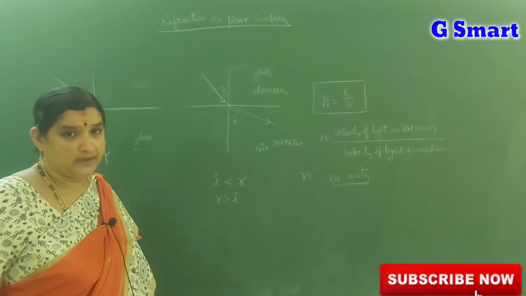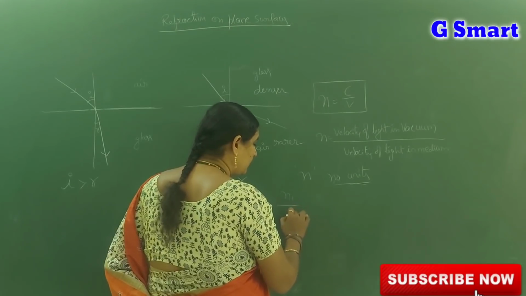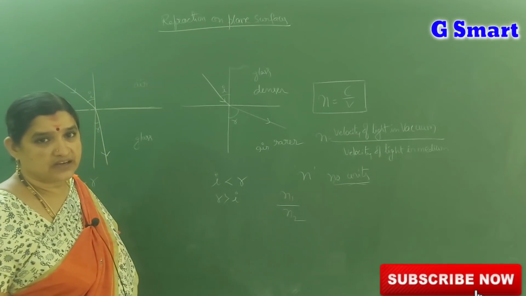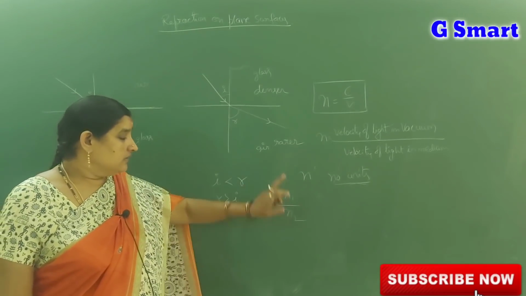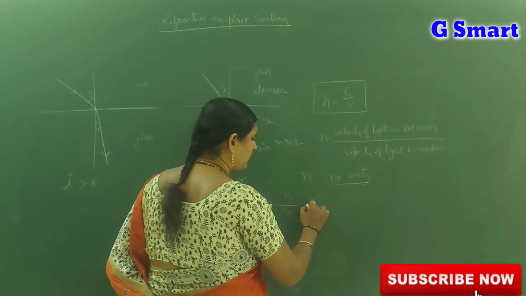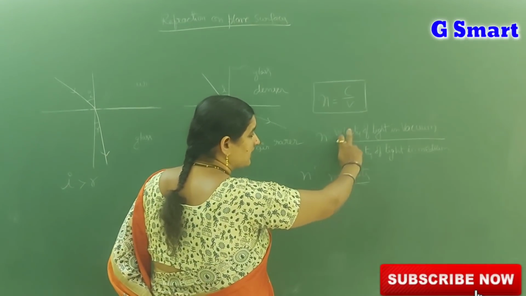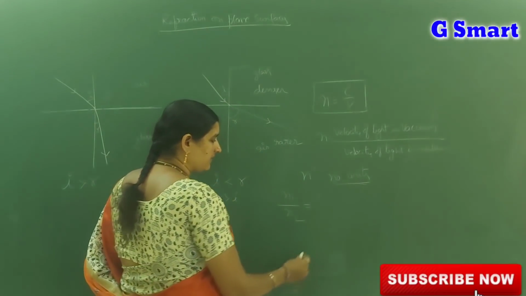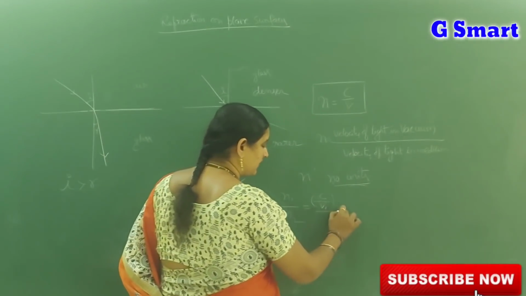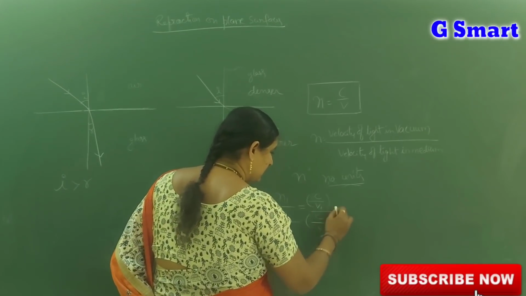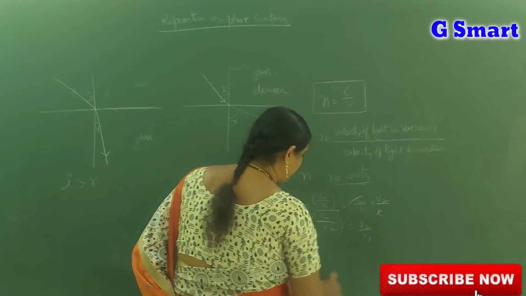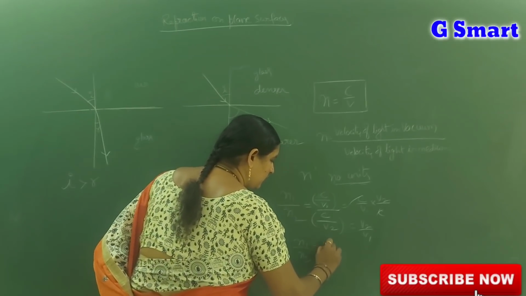For suppose you take two mediums, n1 by n2. n1 means the refractive index of the first medium and n2 is the refractive index of the second medium. n1 by n2 means, with reference to the second medium, the refractive index of the first medium. n1 by n2 is equal to c by v1 into v2 by c, where v1 is the velocity in the first medium and v2 is the velocity in the second medium. c cancels, so n1 by n2 is equal to v2 by v1.